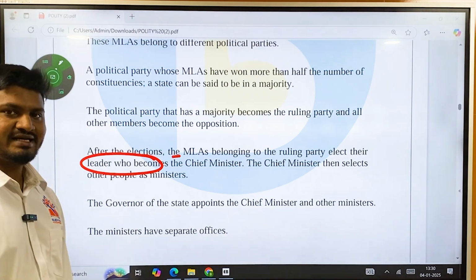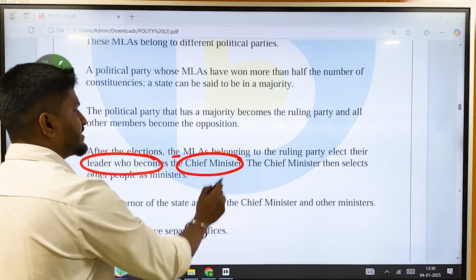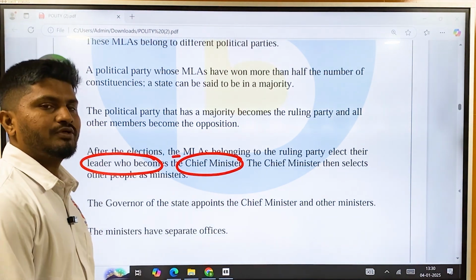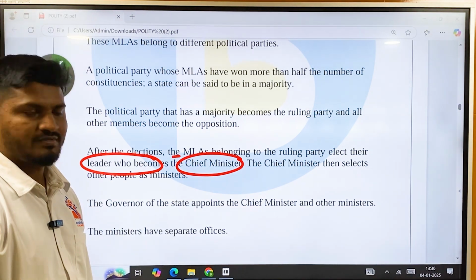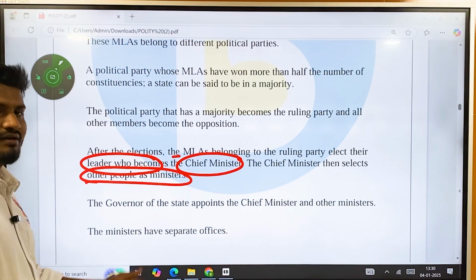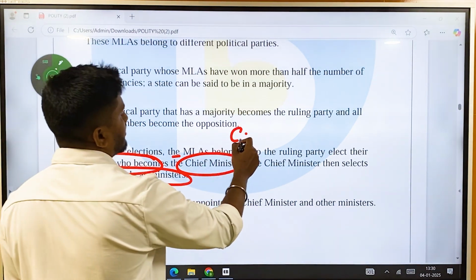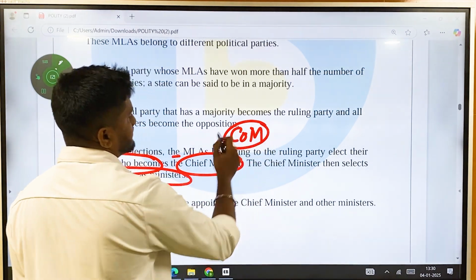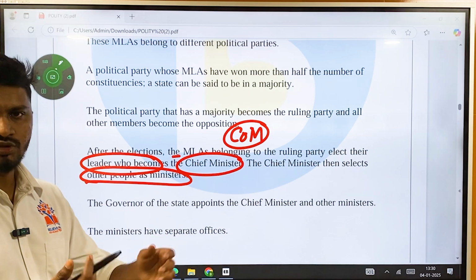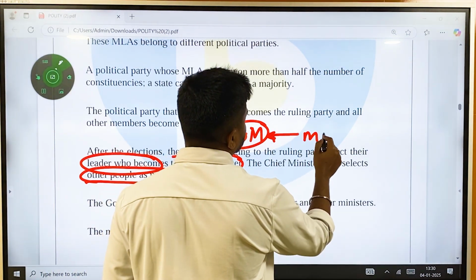Okay, the main leader of the ruling party becomes chief minister of that particular state. It is equivalent to prime minister at the national level. The chief minister then selects his MLAs or other people as ministers. These ministers together are called the council of ministers. Who are these council of ministers? They are not from outside. These council of ministers are none other than the MLAs.